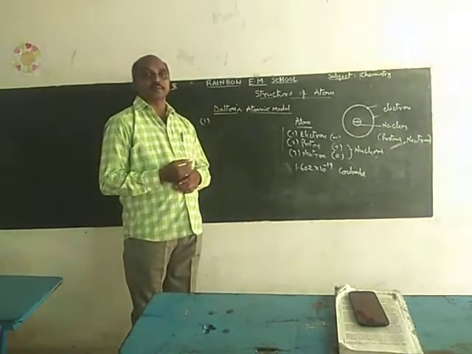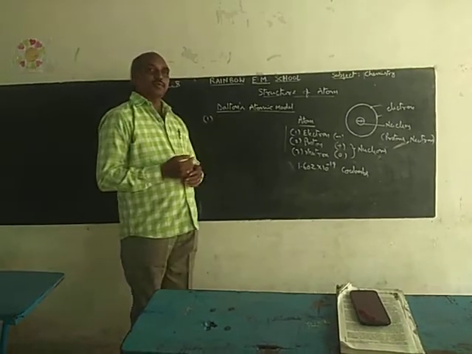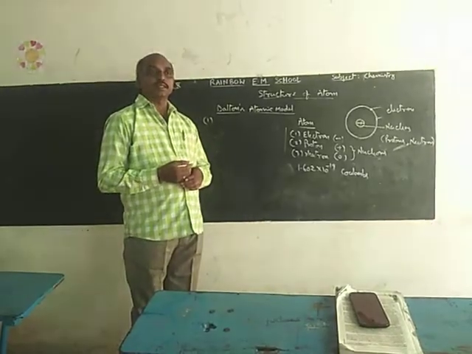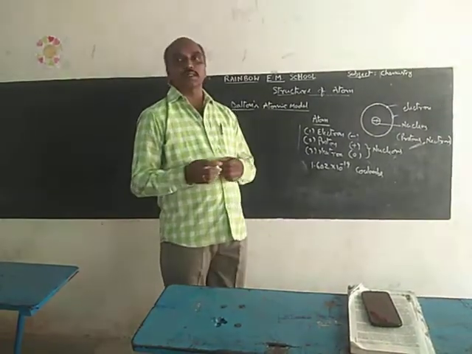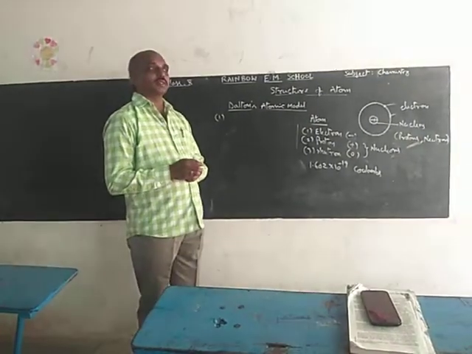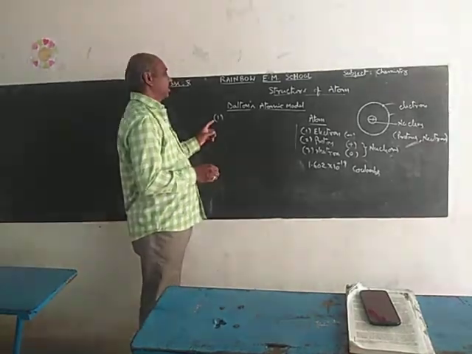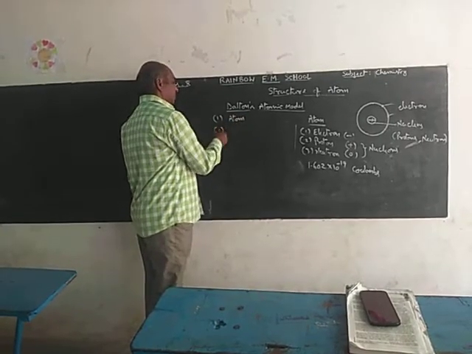What is meant by atom? The smallest part of an element is called atom, and this atom is indivisible. Indivisible means we cannot divide it further. That is how he defined the atom.